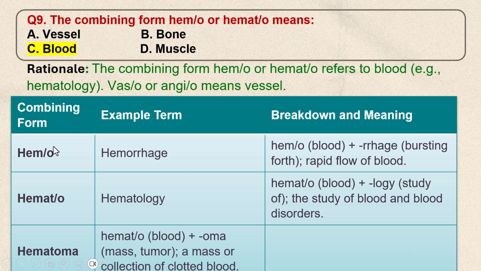Let's see some examples. For hemo, example, hemorrhage, it means a rapid flow of blood. Hemato, example, hematology, it's the study of blood and blood disorders. Hematoma is a mass or collection of clotted blood.